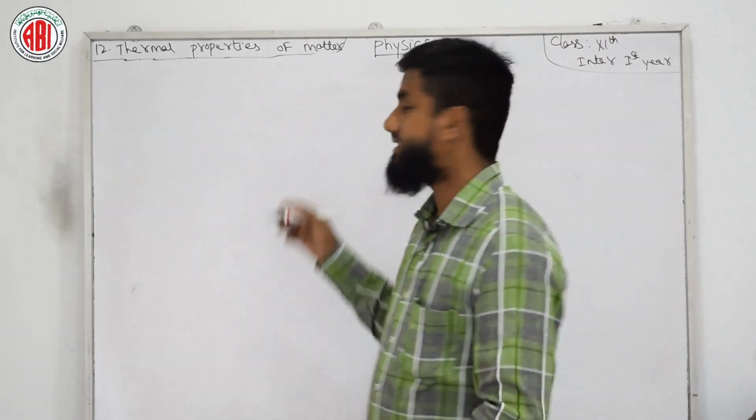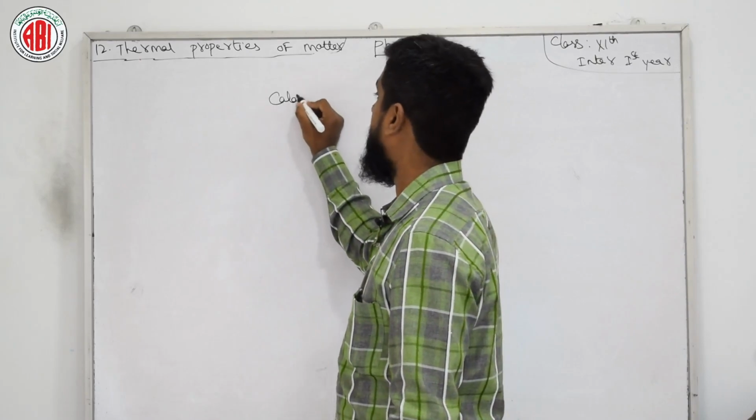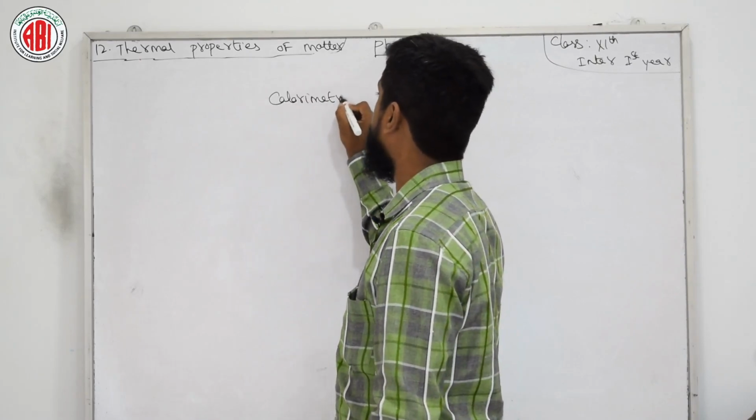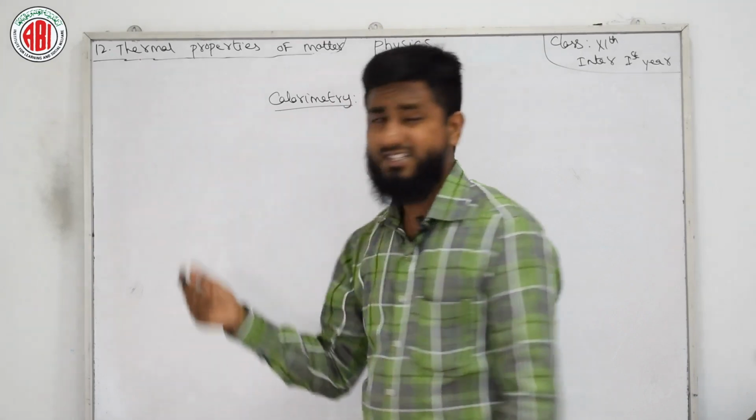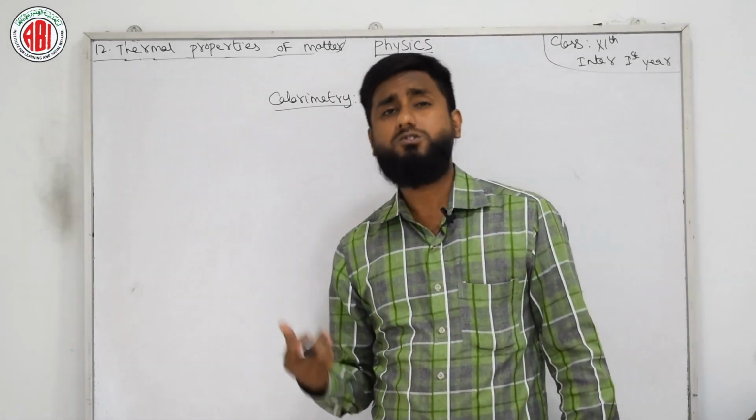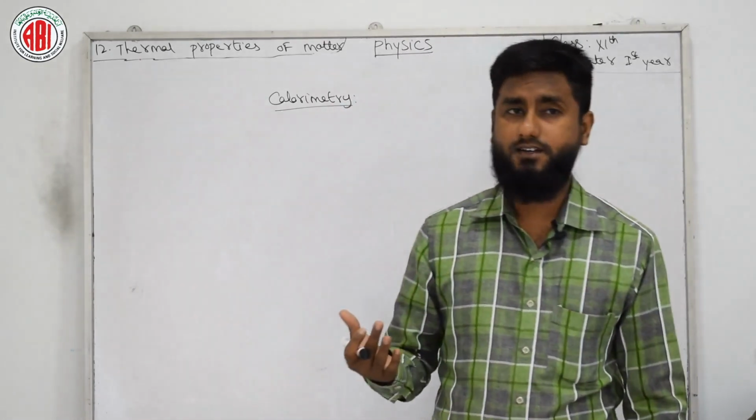First topic in our today's session is calorimetry, and you know that this is usually an instrument which is used to measure heat.